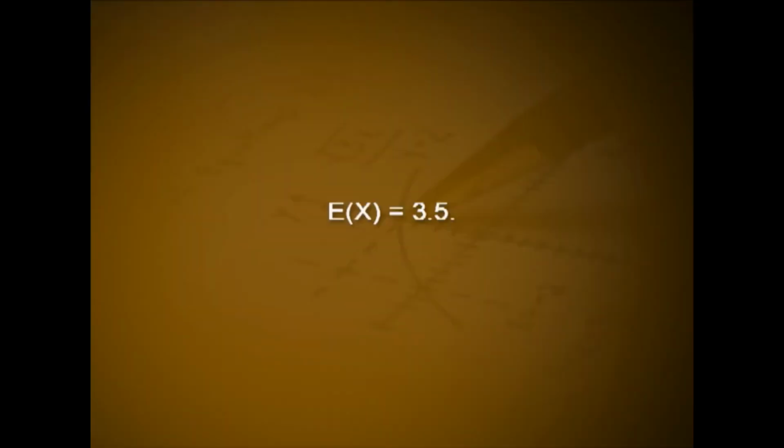If the dice is unbiased, the average tends very close to 3.5 as we increase the number of throws. That is the meaning of expectation of x equal to 3.5. Or in other words, expectation of a random variable is the average value of the random variable when the random experiment is repeated a large number of times.